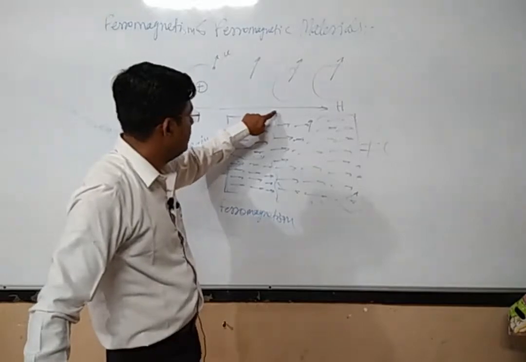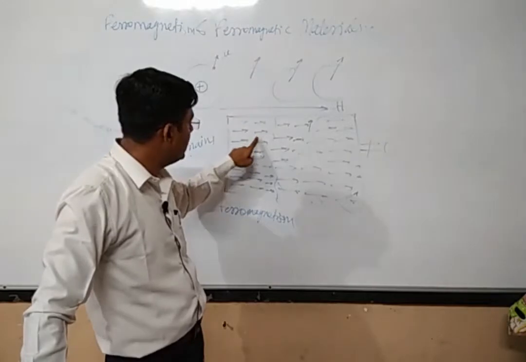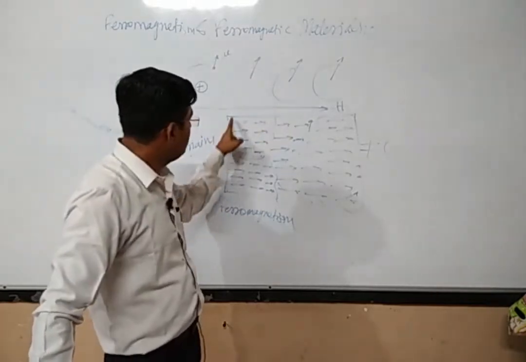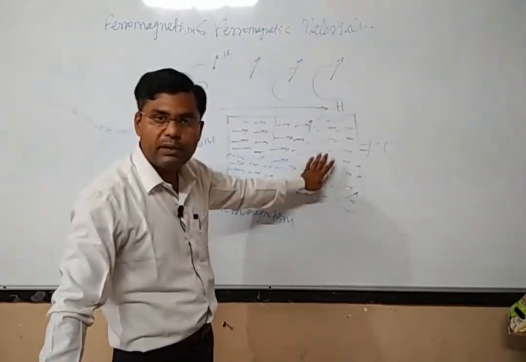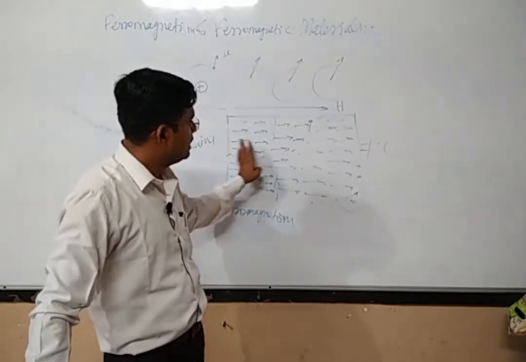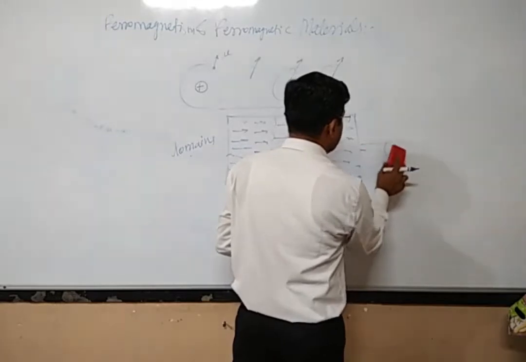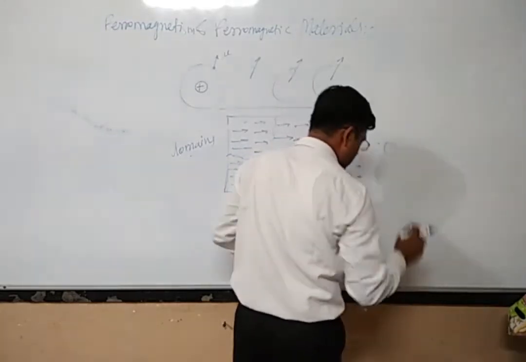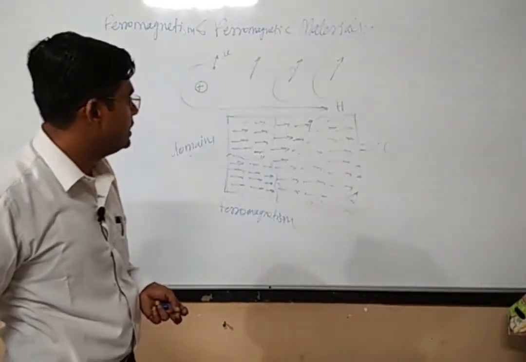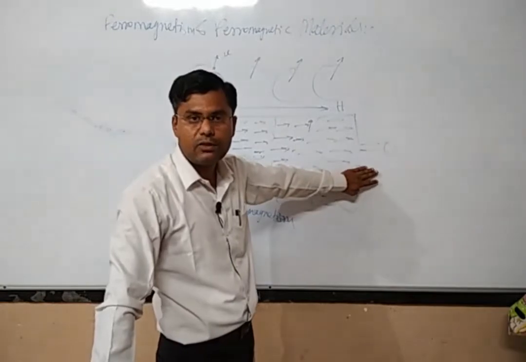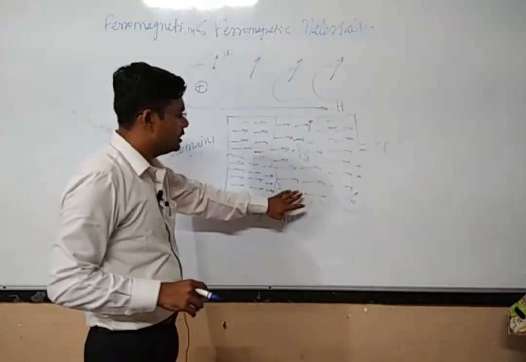Now because of the application of the external magnetic field, all the dipoles are getting aligned with the direction of the external magnetic field. So there will be no existence of individual domains. There is only one single domain in which all the dipole moments are aligned in the direction of the external magnetic field, and such a material exhibits a high magnetic field. It will generate a high value of B vector inside this particular material.